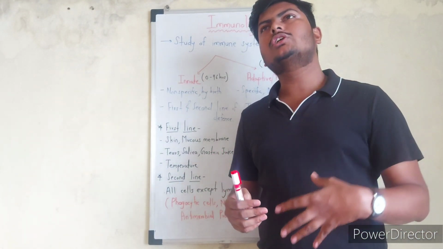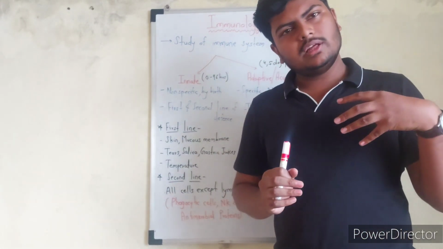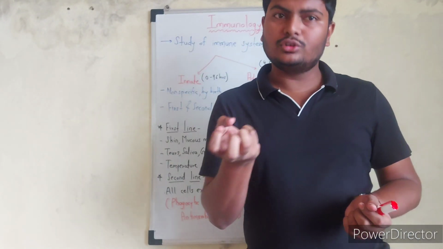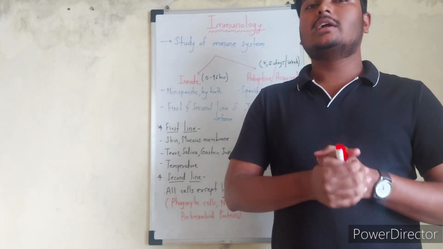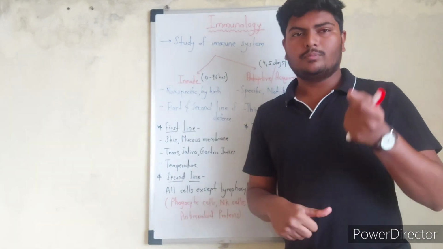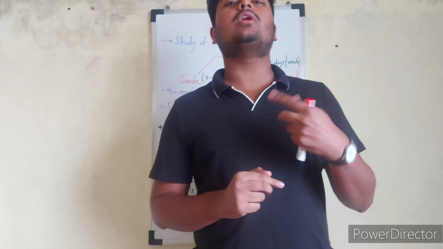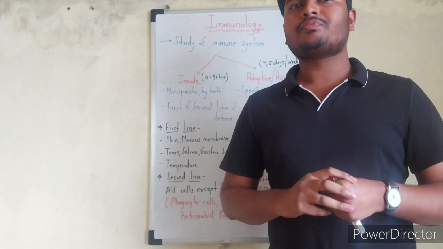Every time the pathogen comes, it is going to be the same for innate immunity. It will act in the same manner. Doesn't matter how many times the same pathogen comes into our body, 4 times, 5 times, it is going to act in the same way only. But the adaptive immune response, because of memory cells, contains the memory and will act in a more aggressive and specific way. So that's the benefit of the adaptive immune response.